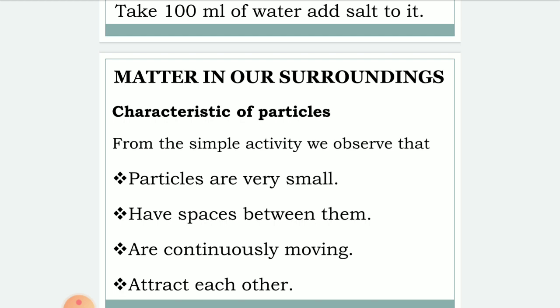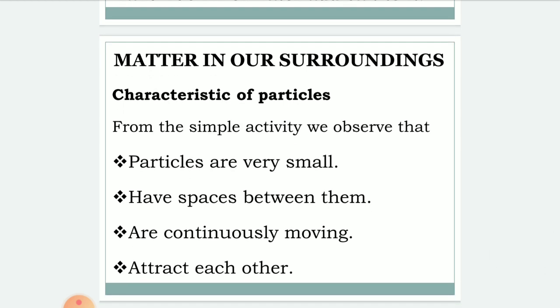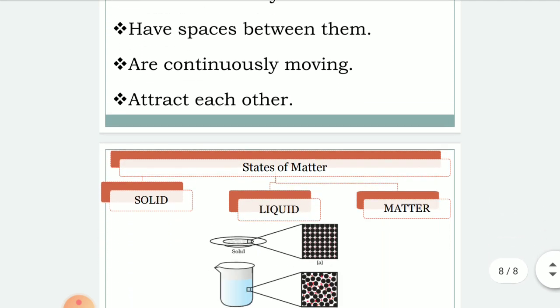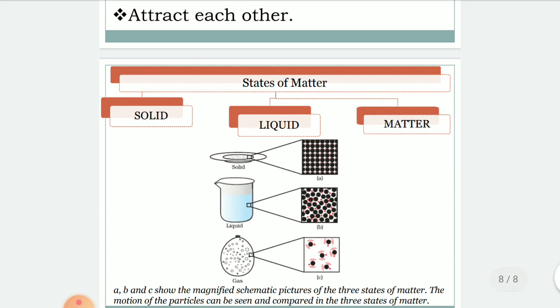How they attract each other means, for example, you all know solid particles. Solid particles are very strong. We cannot break it with our hands. Because particles are very strongly attached, we cannot break it. So how the particles are arranged means, you should know the states of matter. There are 3 states of matter: solid, liquid and gas. In the video it's typed as a matter. It is not a matter, it is a gas.